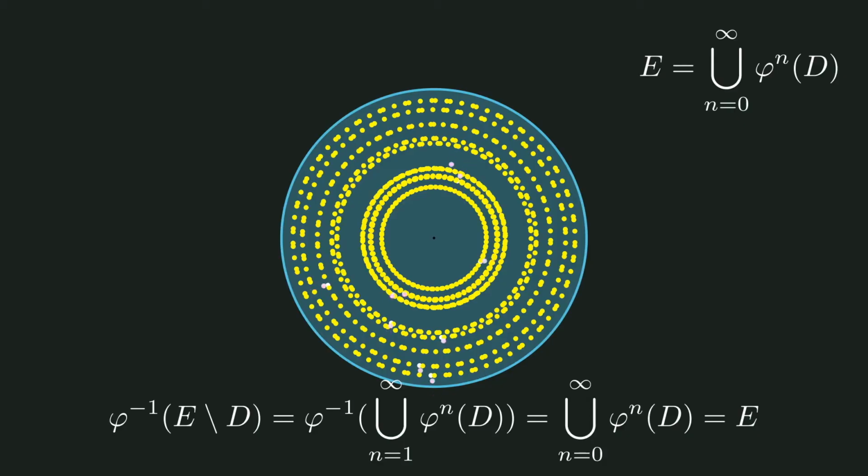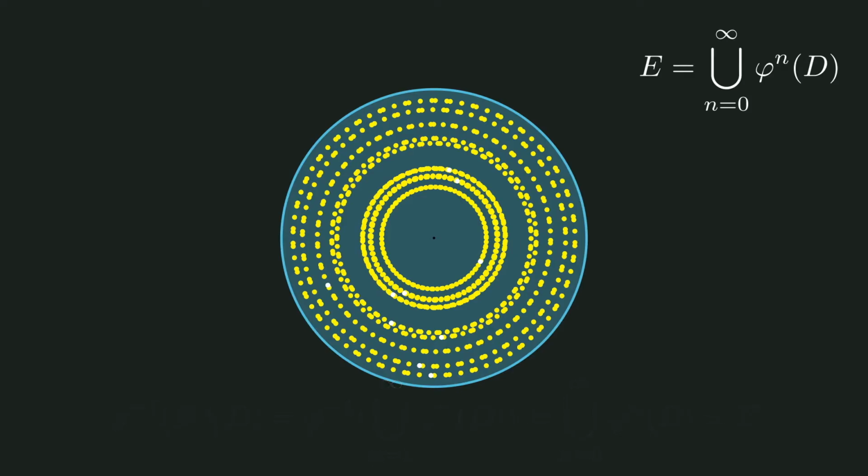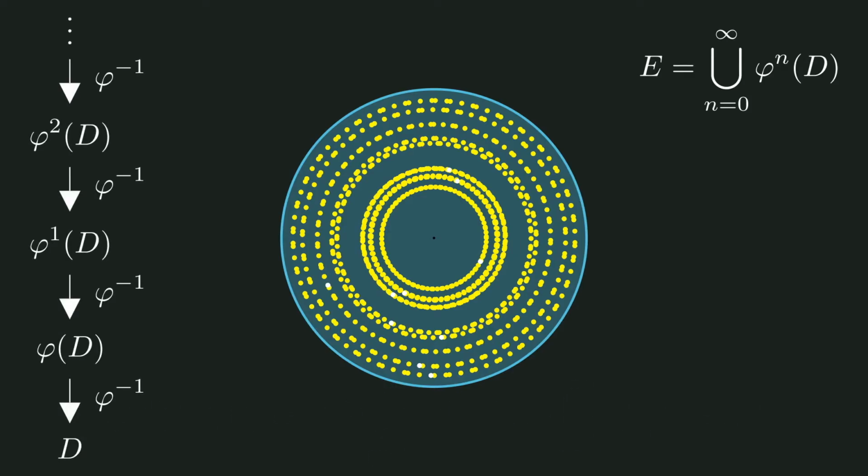Well, all of E except the last rotation of D, but this is only the case because we are showing finitely many rotations of D. In the infinite case, this doesn't happen because for every rotation of D where phi is applied n times to D, the copy of D rotated by phi n plus 1 times will cover it up. This is shown schematically on the left side of the screen.